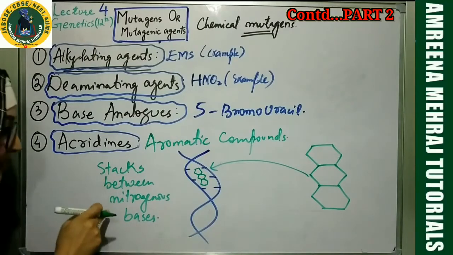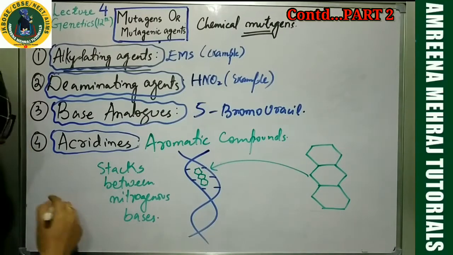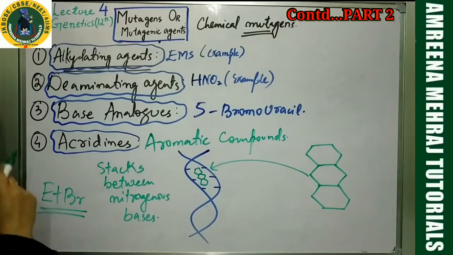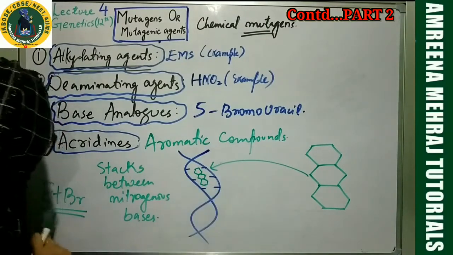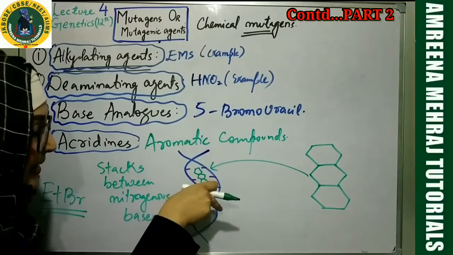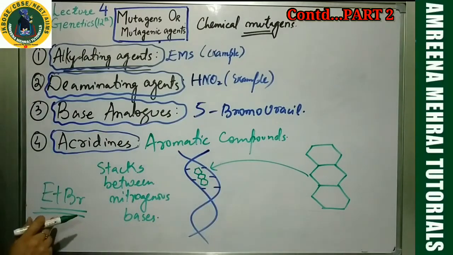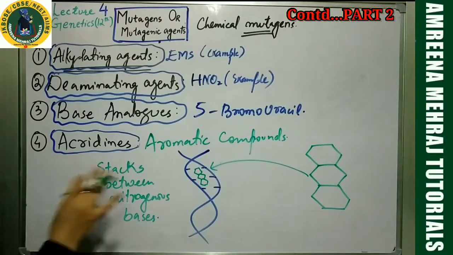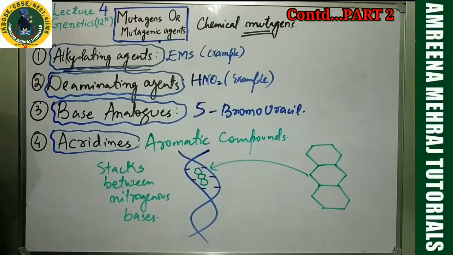When I teach you about DNA fingerprinting, at that time I'll make you understand about a compound called ethidium bromide. That also behaves in the same manner. Ethidium bromide also gets stacked between the nitrogenous bases, but in DNA fingerprinting we use ethidium bromide for the detection of the strands or the fragments of the DNA. So you will come and see this phenomenon taking place in DNA fingerprinting also.